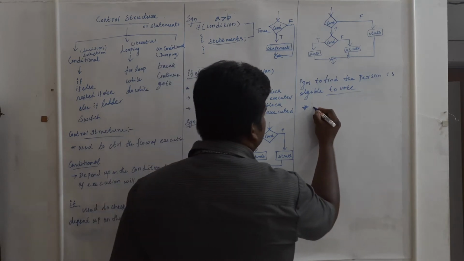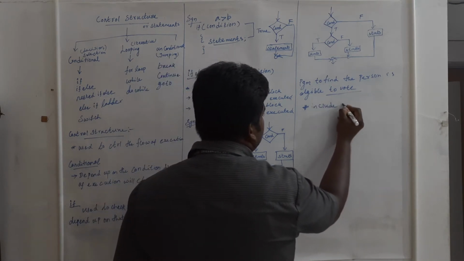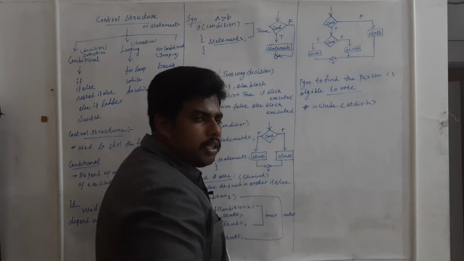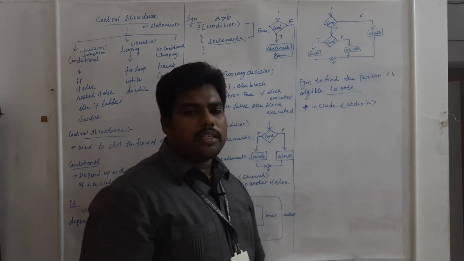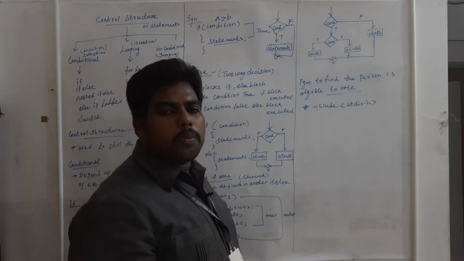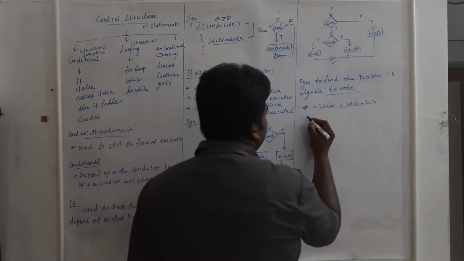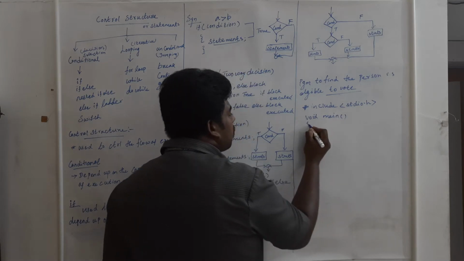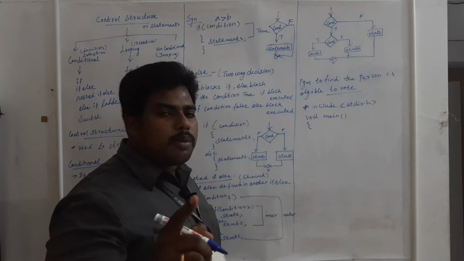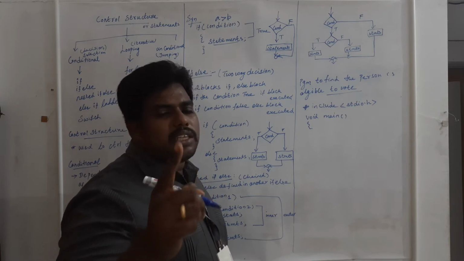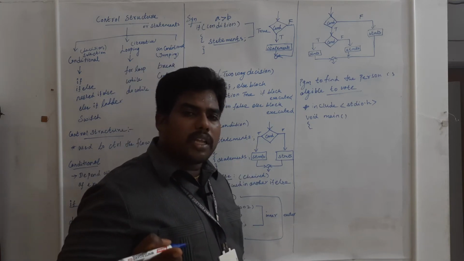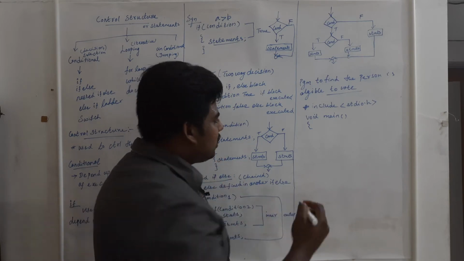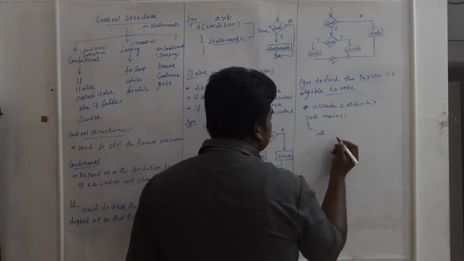So first, #include <stdio.h>. What is the need of this line? You are including all the standard input output functions in your program. Then void main denotes the starting position of your program. Now how many variables are required? Only one variable. Does age denote an integer data type or float or any other? Your age is always a round number, right? So we can use integer. So int age.